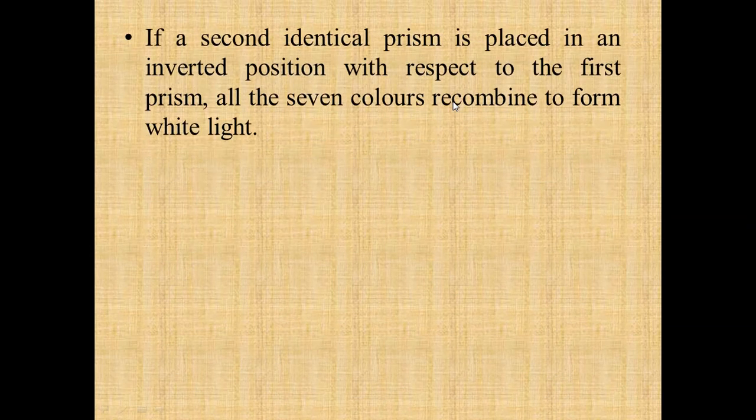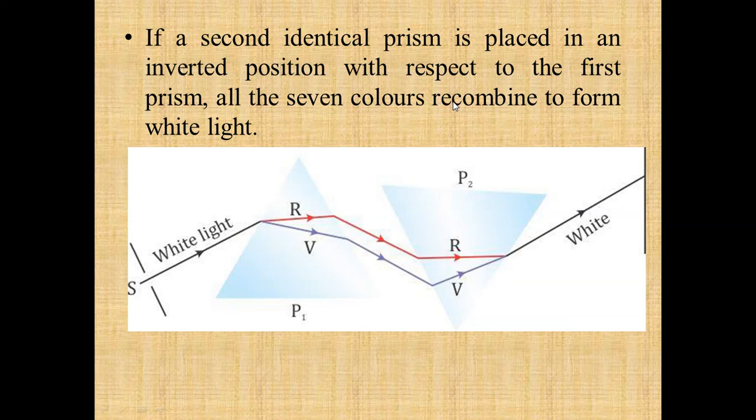Now suppose you place another identical prism in the inverted position like this. This is prism P1 and this is the second prism P2, kept in the inverted position. Whenever this band of colors passes through the prism in the inverted position, when it goes out from it, it becomes white light again.